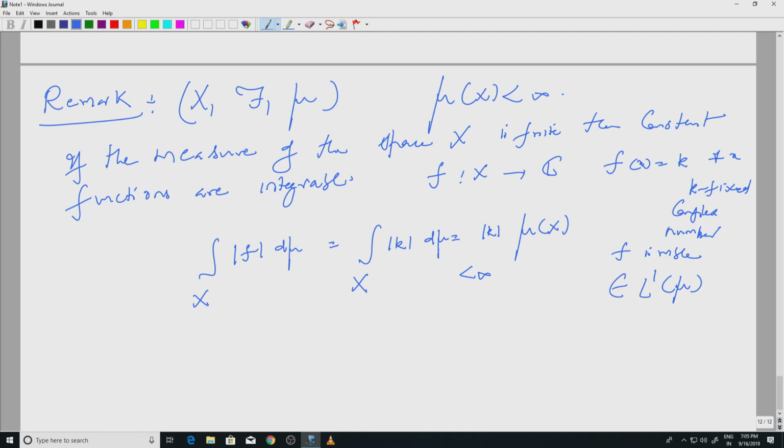So, in such a case, suppose we have complex valued measurable functions fn, and I know that mod fn's are less than or equal to, let us say, some fixed constant k, okay, k a positive constant.